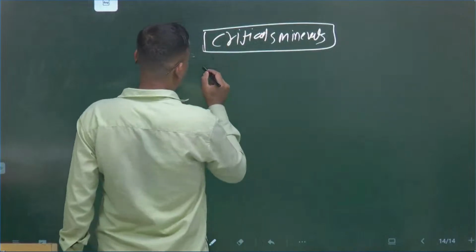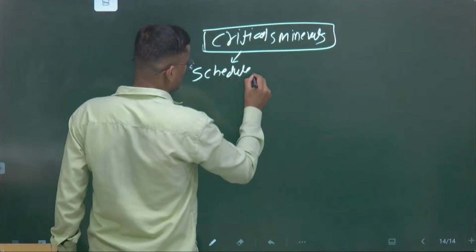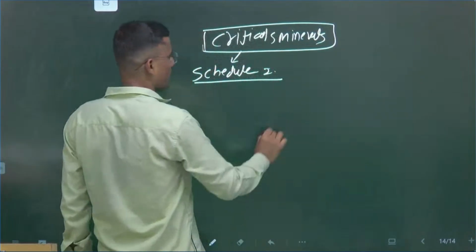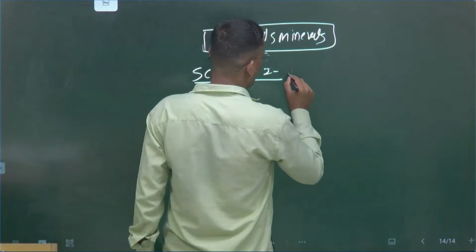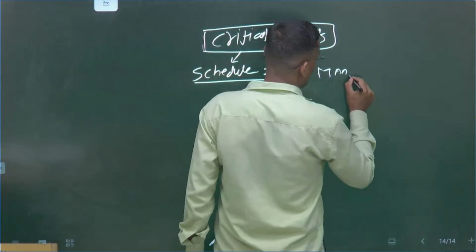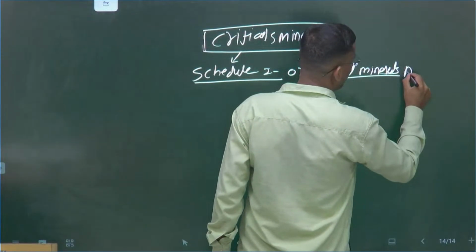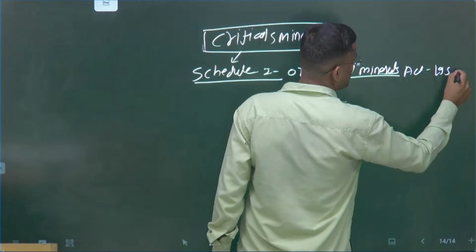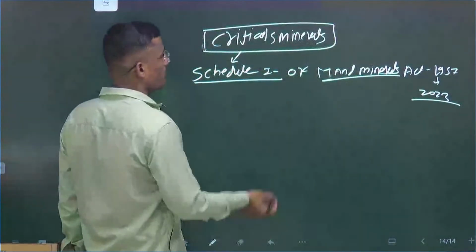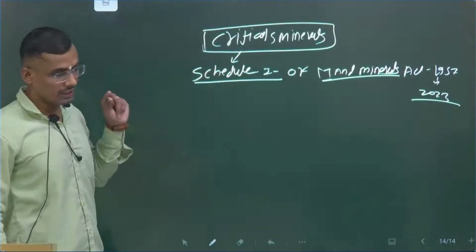Okay, critical minerals are mentioned under Schedule 1. I think it is 1 only, I'm not sure, but definitely Schedule 1 of the Mines and Minerals Act 1957 as amended in 2023, because in 2023 the Union government amended this Act and mentioned the third category.